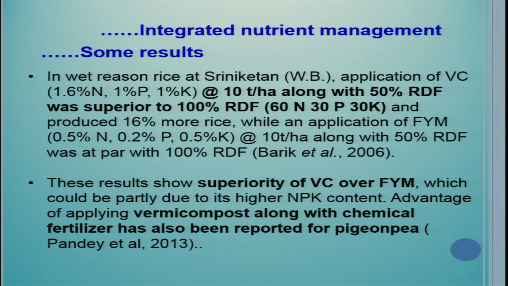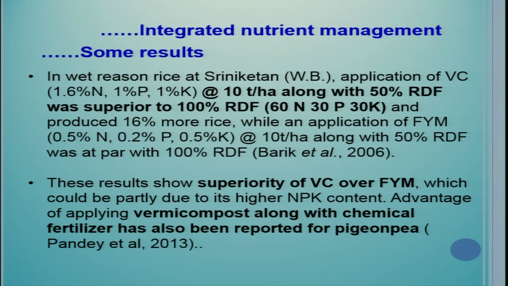In wet season rice at Sri Niketan in West Bengal, application of vermicompost containing 1.6% nitrogen, 1% phosphorus, 1% K, 10 ton per hectare along with 50% RDF was superior to 100% RDF, 60 N, 30 P and 30 K, and produced 16% more rice yield.